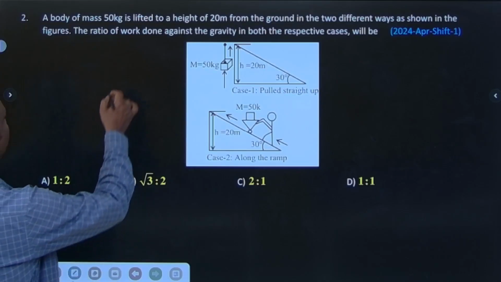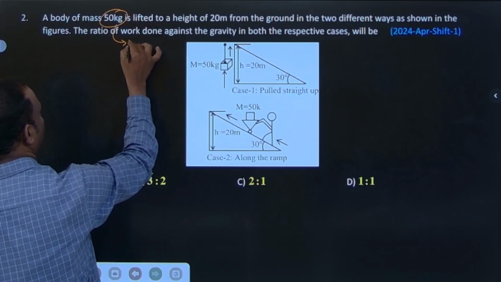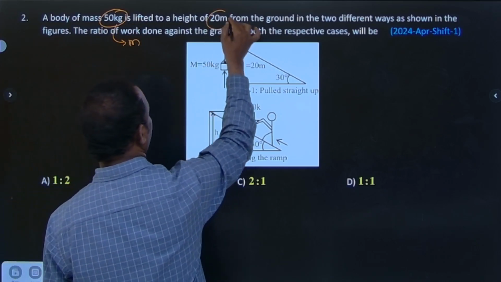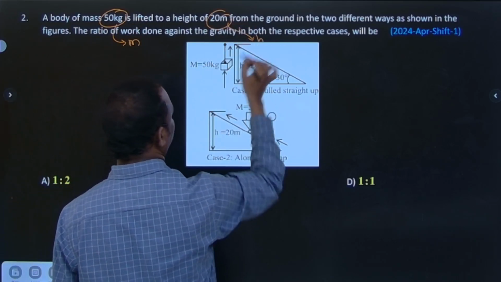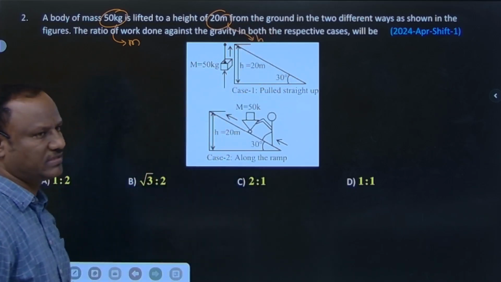So the question is given, its mass is what? 50 kg. Body of mass is 50 kg, lifted to a height of what? 20 meter. This is h. So from the ground, the different levels are mentioned.